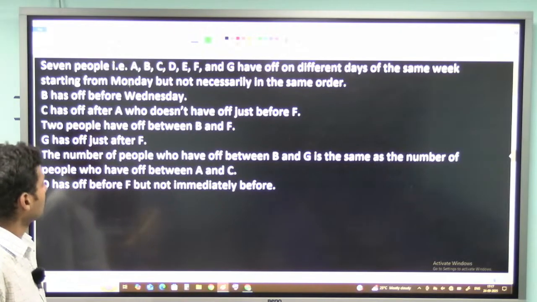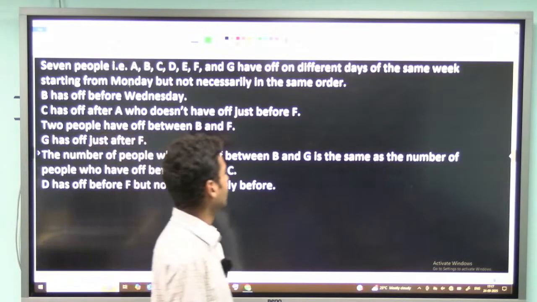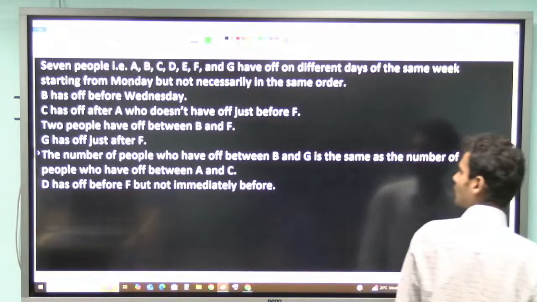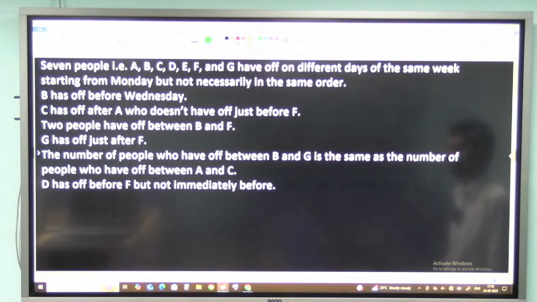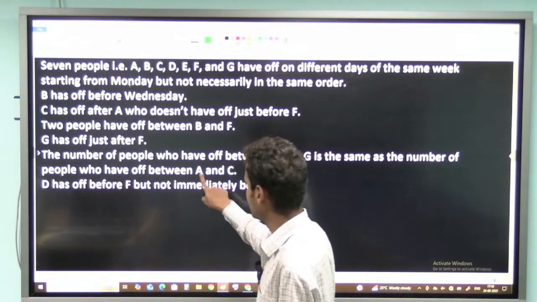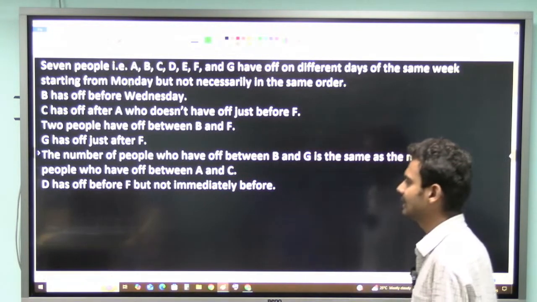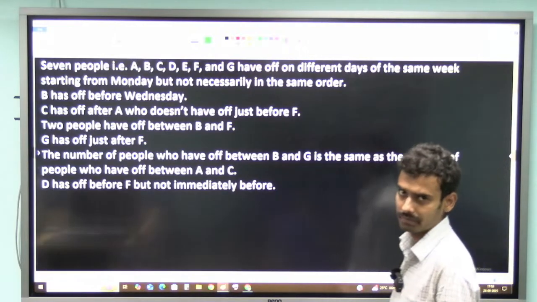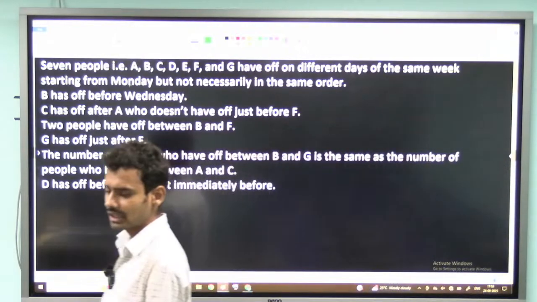Then the number of people who have off between B and G is the same as the number of people who have off between A and C. So between B and G, how many people are there? The same number of people will be there between A and C. D has the off before F, but not immediately before. So these are the pieces of information that are given to me.